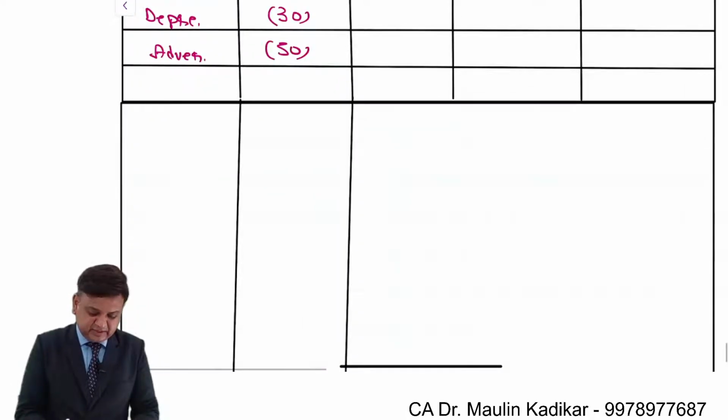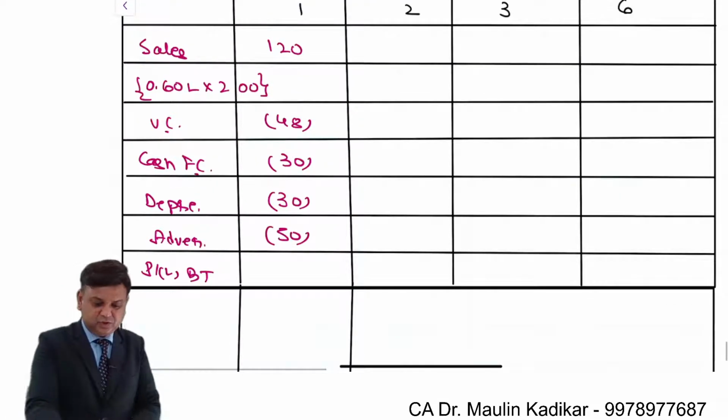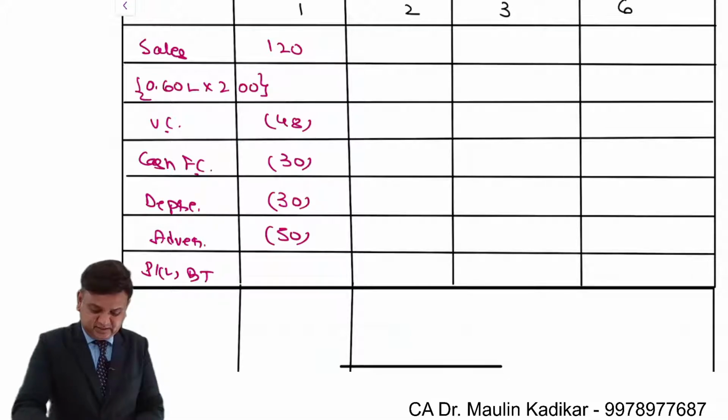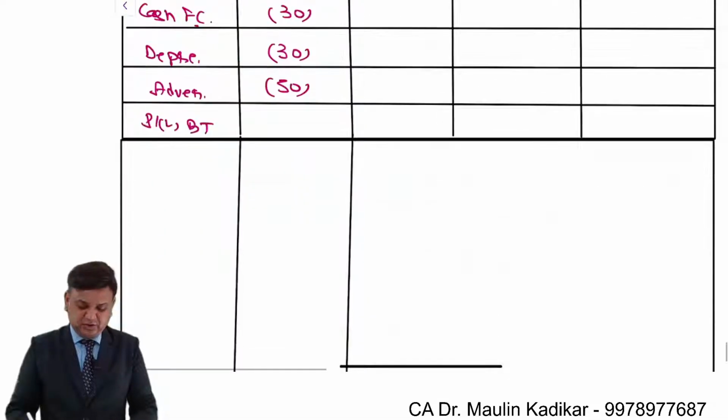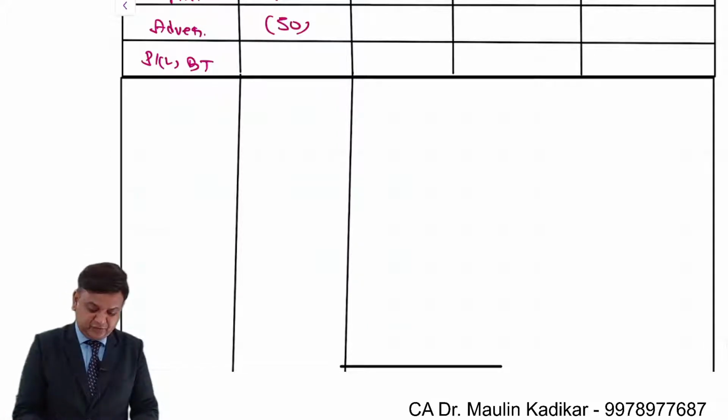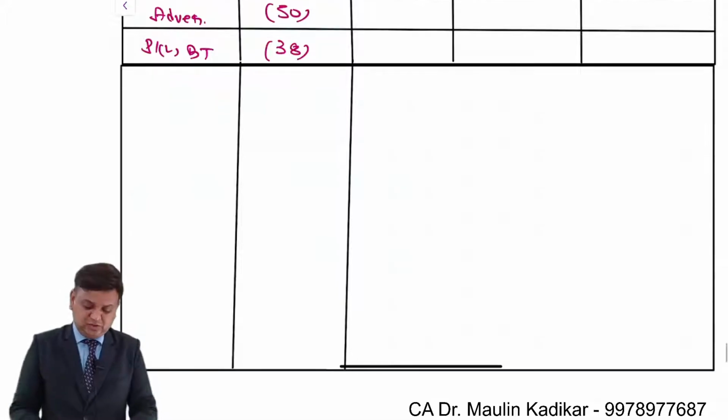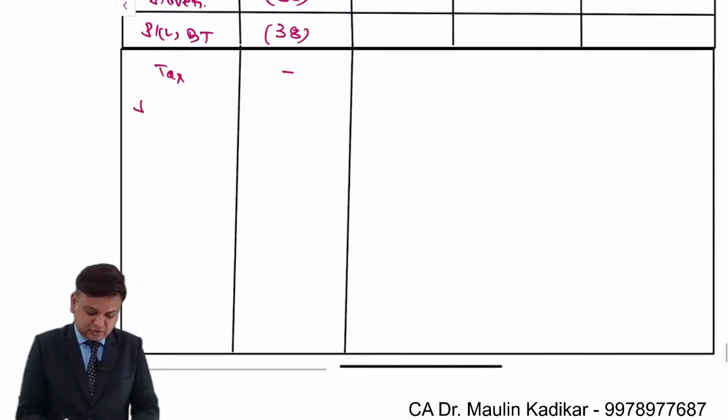Okay, so we'll get the profit or loss before tax. So 120 minus 48 minus 30 minus again 30 minus 50. So there is a loss of 38 lakhs. Since there is a loss, you don't have to pay tax. So profit or loss after taxes, that is an amount of 38 lakhs itself.